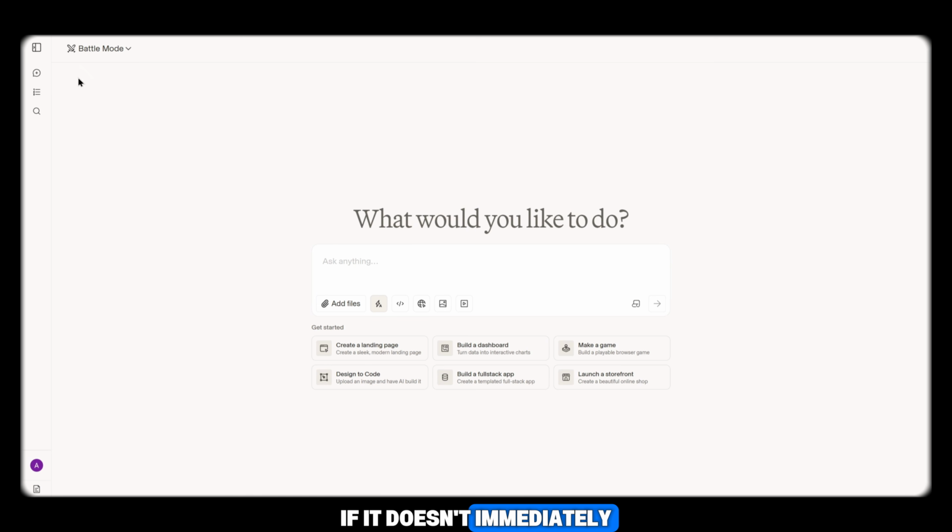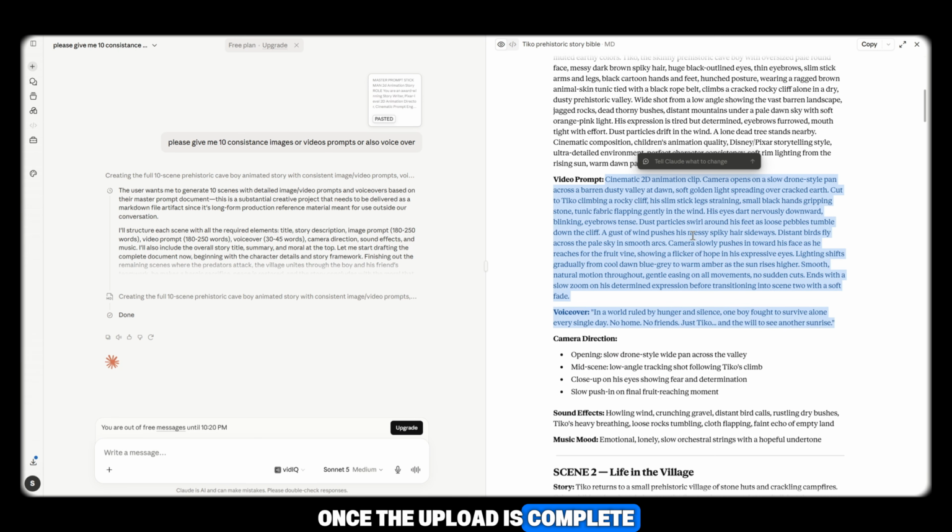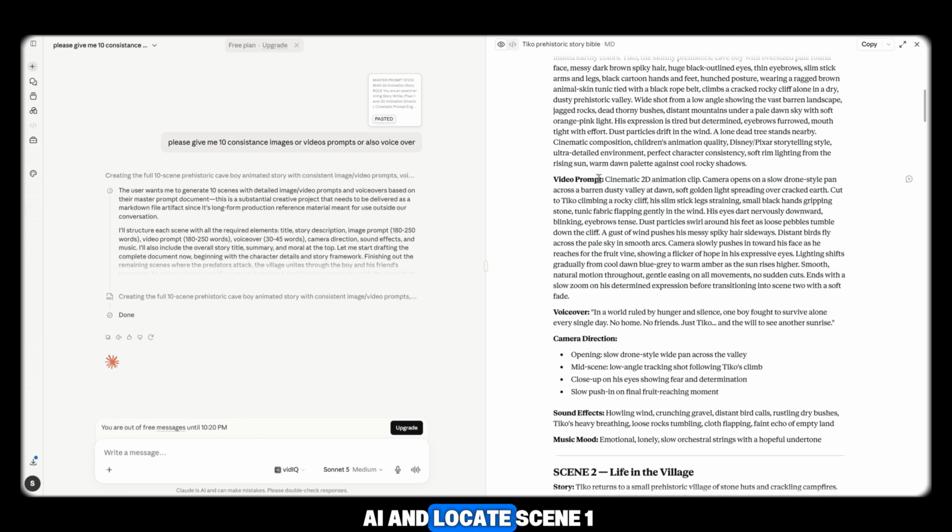Don't worry if it doesn't immediately start generating videos. Instead, its AI agent will begin chatting with you. Simply continue by clicking the option provided. Next, click Add a File and upload the first image you generated. Once the upload is complete, go back to Claude AI and locate Scene 1.